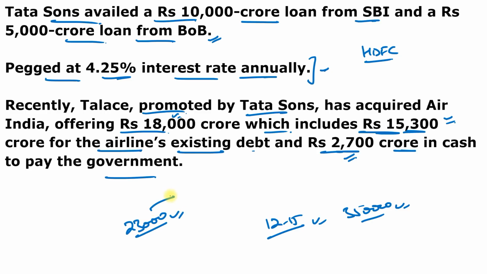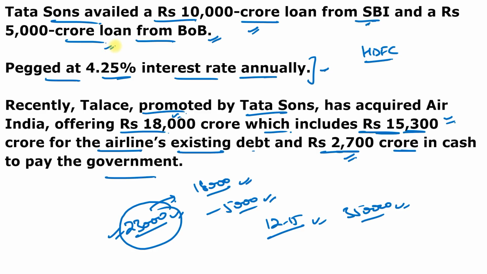And out of 2,300 crore, Tata proposed to raise 18,000 crore for the acquisition of Air India and 5,000 crore for its working capital. So Tata Group wants a 2,300 crore loan. Out of this, 10,000 crore is given by the SBI and 5,000 crore given by the Bank of Baroda, and the remaining I think will be given by HDFC, but it is unknown yet. So remember all these things, these are very, very important.